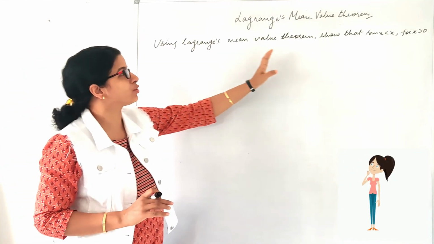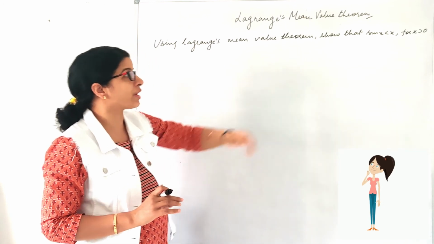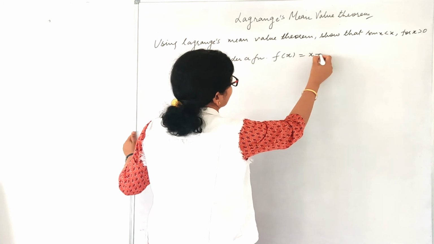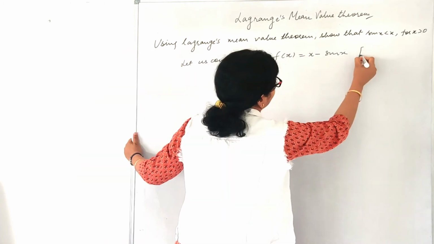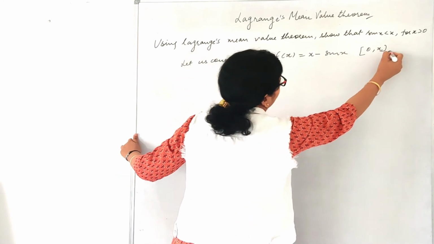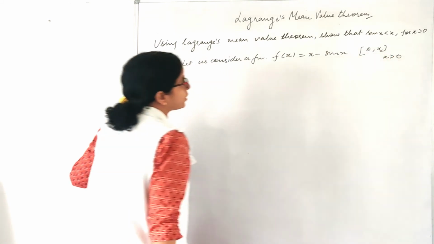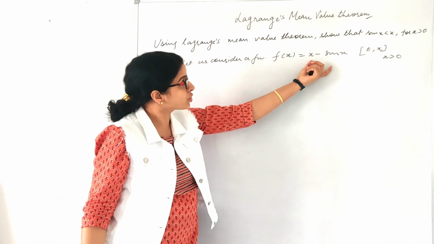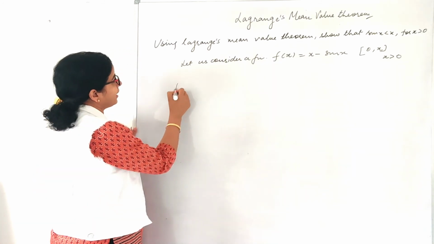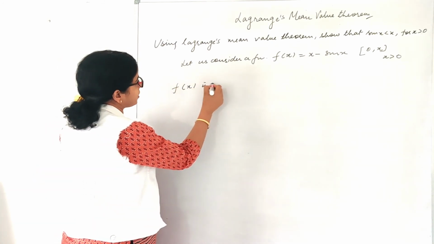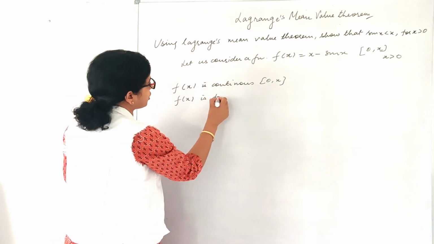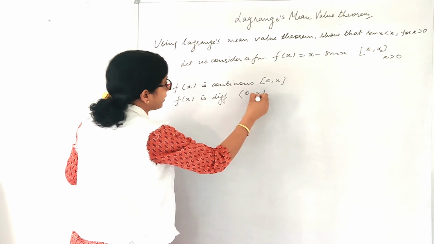Let us check this question. Using Lagrange's mean value theorem, show that sin x is less than x for all x greater than 0. So let us consider a function f(x) is equal to x minus sin x, and I have defined this function on the closed interval 0 comma x, where my x is greater than 0, right? Now clearly this function is differentiable and continuous throughout. So hence I can say that f(x) is continuous in closed interval 0 comma x and f(x) is differentiable in open interval 0 comma x.